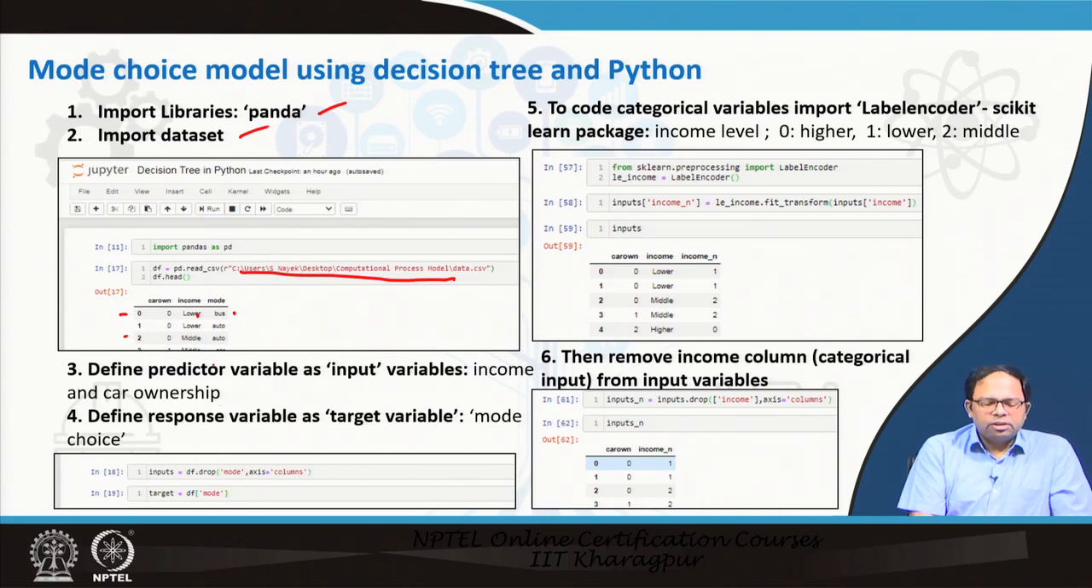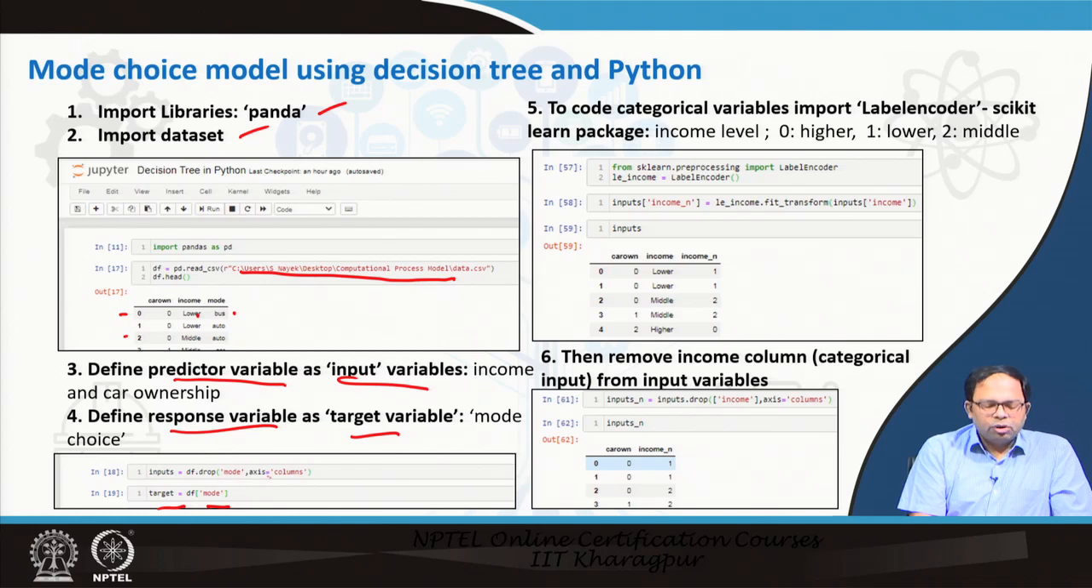Then I want to define my predictor variable and my response variable. We next need to set the inputs and targets. This is the input and these are the targets. Targets is set as mode, and input is the other ones.